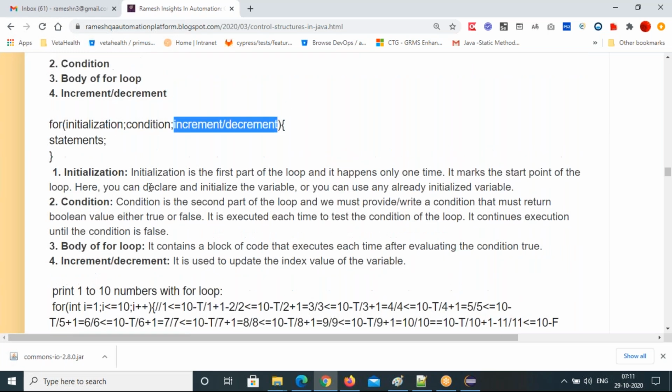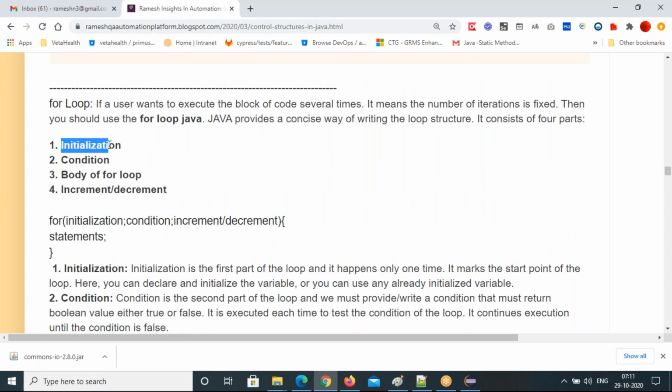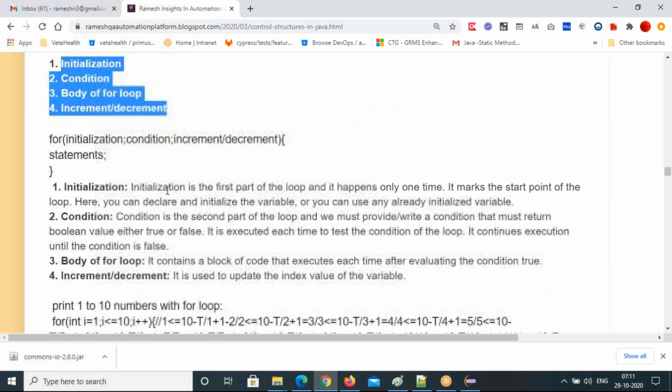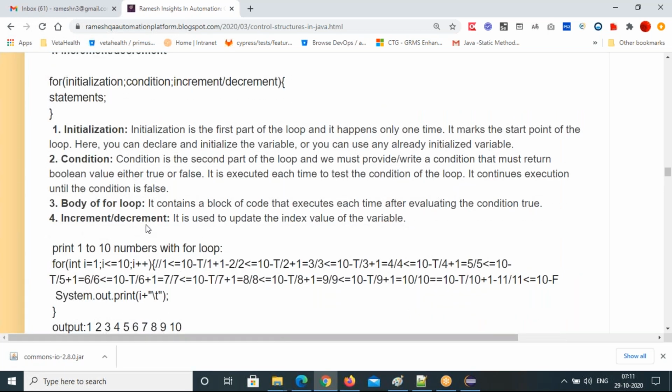That's why I have given this order: initialization, condition, then body of the loop. Last, the increment and decrement part will execute. Once your for loop body completely executes, then the cursor will go and do the increment or decrement calculation. Please catch these points, they are very, very important.